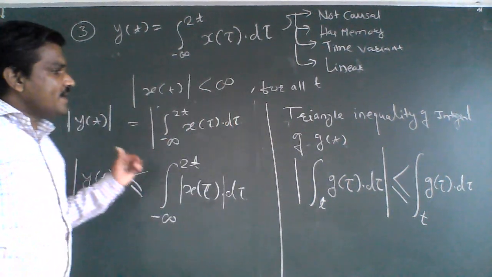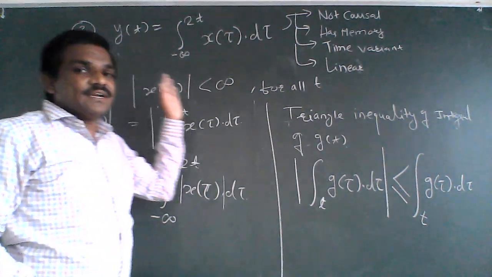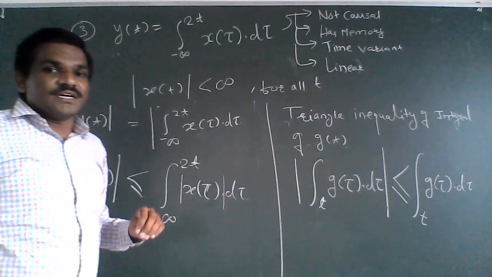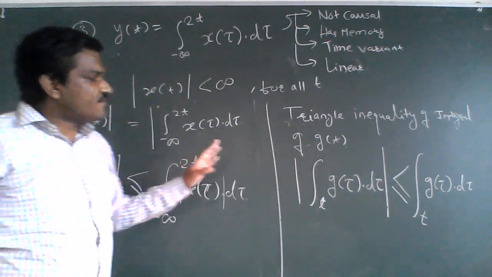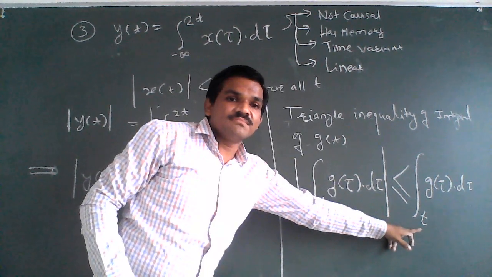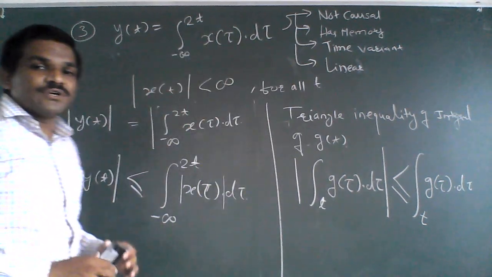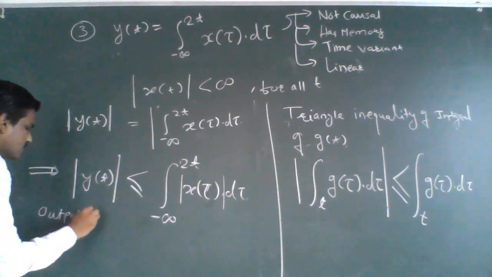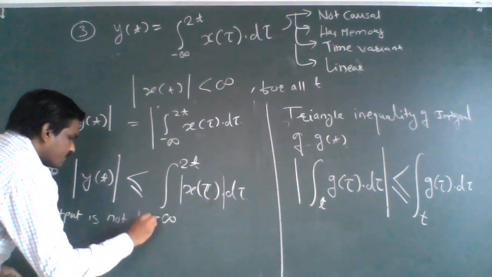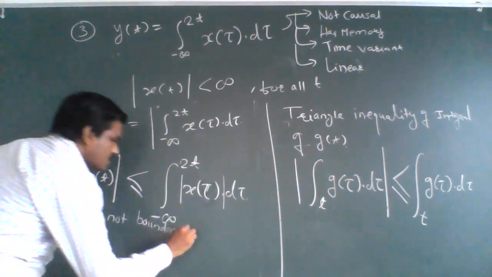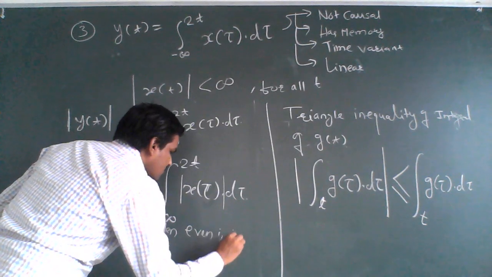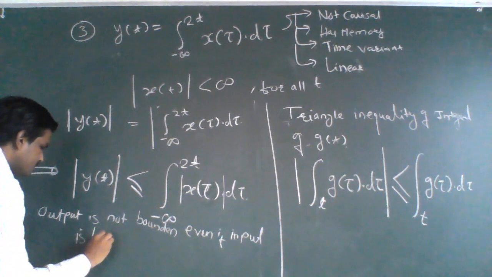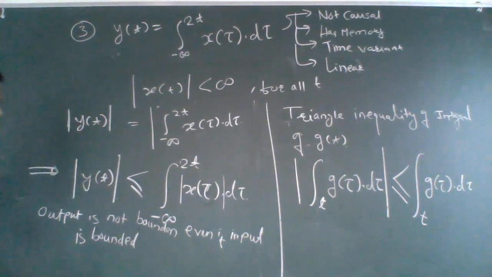So even if we provide the input to be bounded, the output is not bounded, because the integral value depends upon the value of t and varies with t. That's why the output is not bounded even if the input is bounded.